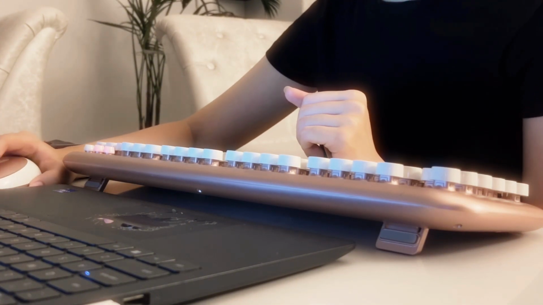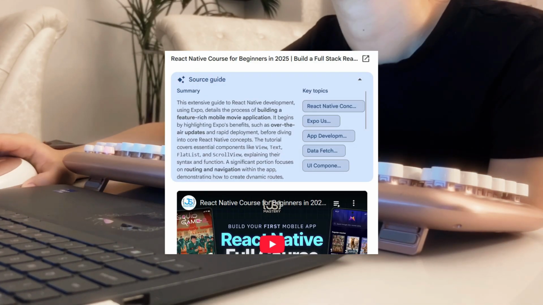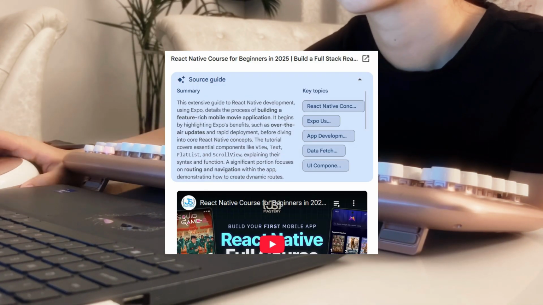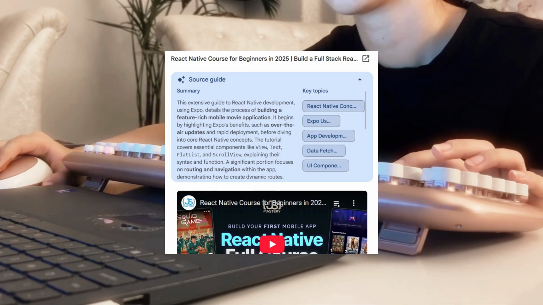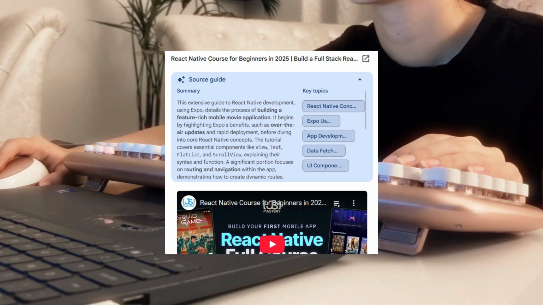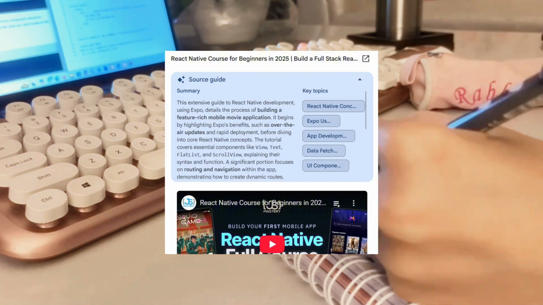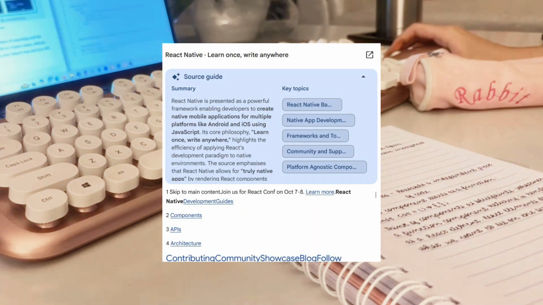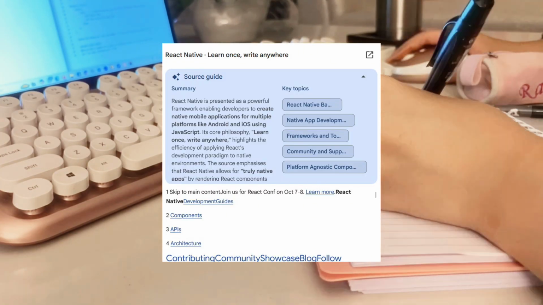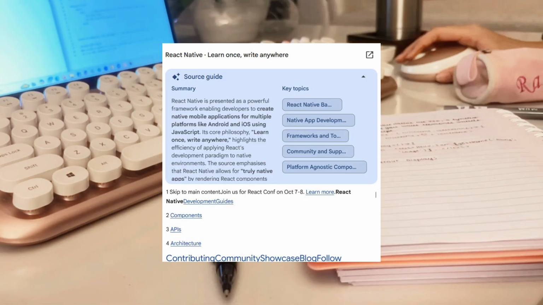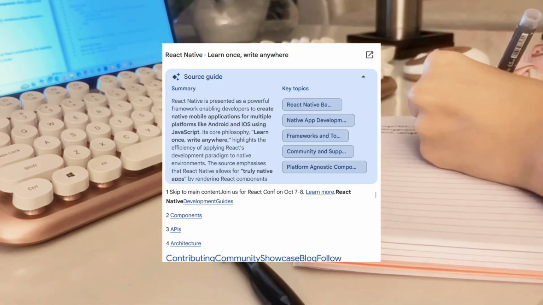First, it pulled from the JavaScript Mastery YouTube crash course, which breaks down how to build a full stack React Native app. It covers the basics like components, view, text styling with NativeWind, routing with Expo Router, and even connecting a backend with Appwrite to handle things like trending movie algorithms and API calls. Then React Native Express, it's basically a companion guide to the official docs, focuses on the essentials, JavaScript, React fundamentals, plus the libraries you'll need most often. And finally, the official React Native site.